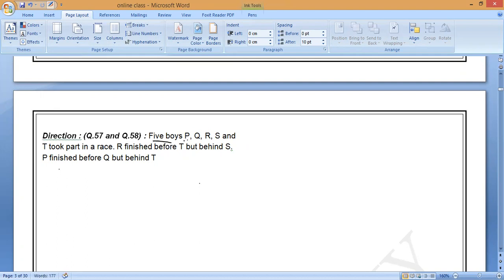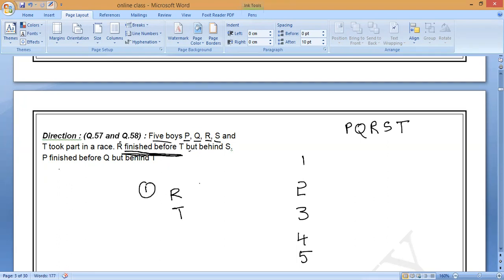Five boys, P, Q, R, S, T took part in a race. How many persons? Total 5. P, Q, R, S and T. R finished before T. Who is first? R is first, next T. This is one condition. Next, but behind S.